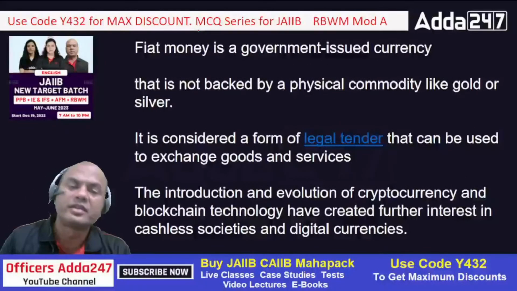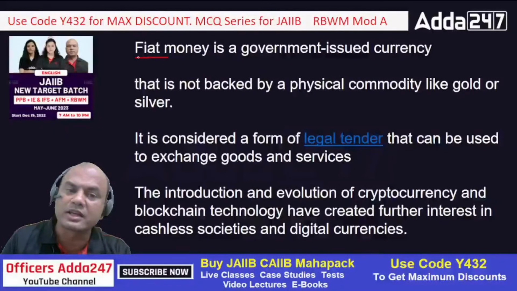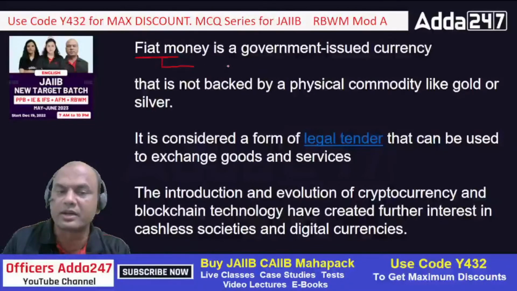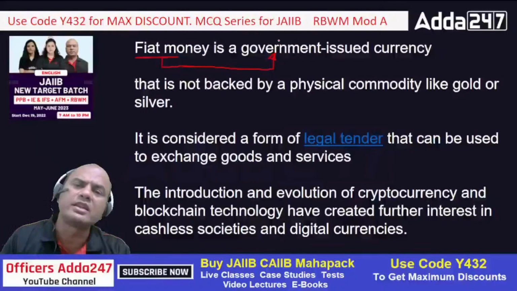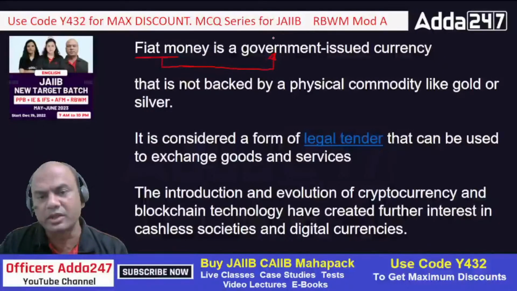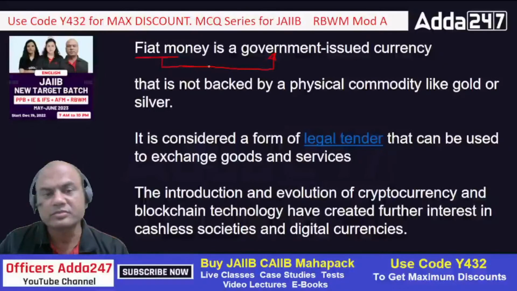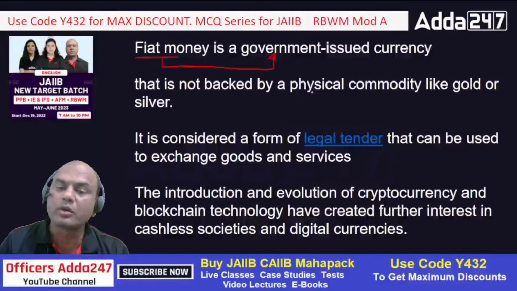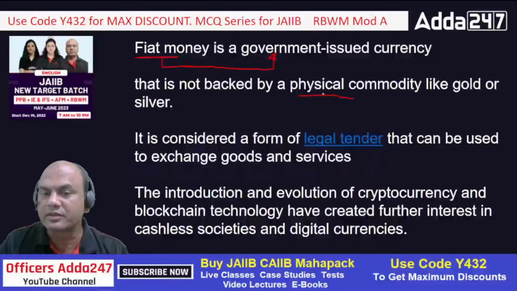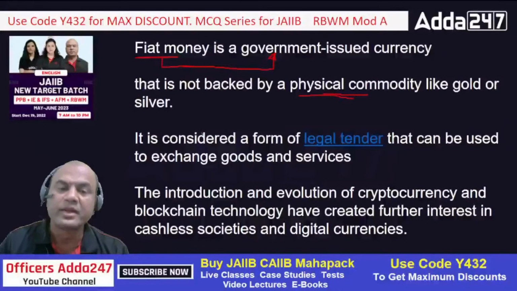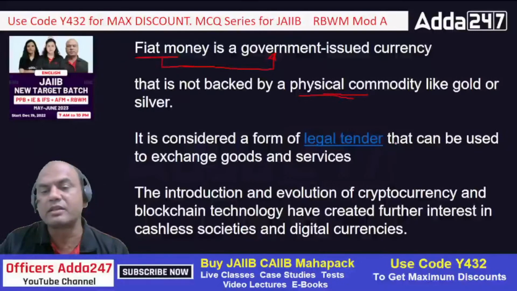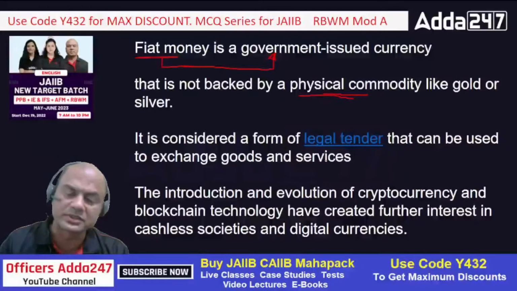Next one. Fiat money is a government-issued currency. Whenever we say fiat currency, it is issued by the government, which means the trust is given by the government. In this case, we have RBI, which is from the government, so RBI's trust means the government's trust. It is not backed by a physical commodity like gold or silver. It is considered legal tender that can be used to exchange goods and services. So, now as I use this UPI payment, right?